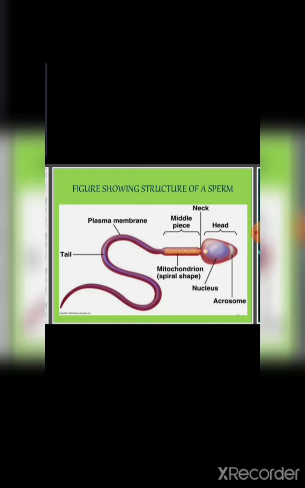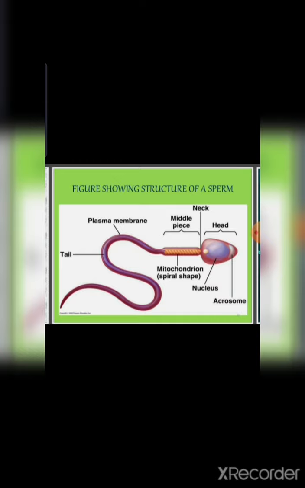The proximal centriole lies in the depression at the margin of the nucleus, right after the head, and the distal centriole lies at the posterior end of the proximal centriole. This distal centriole provides the attachment of the sperm tail, that is the flagellum. This long flagellum is there.